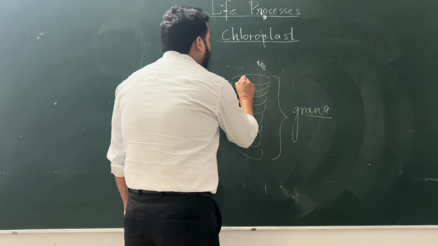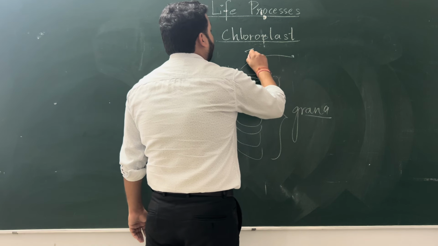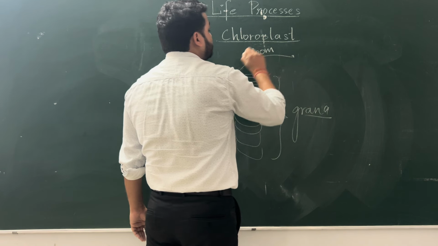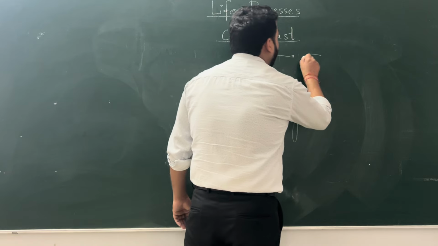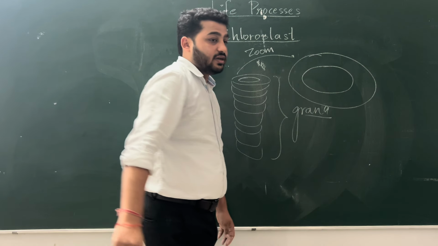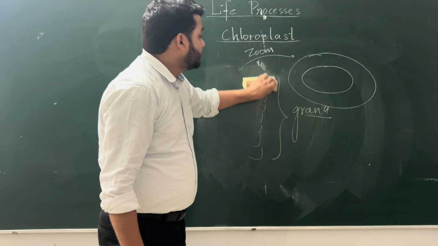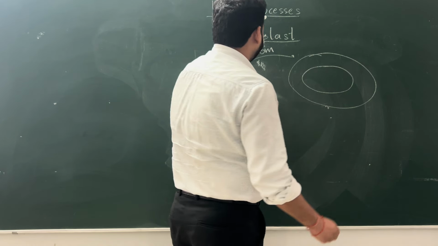Right? So the capturing of light and conversion happens in the thylakoid. This is thylakoid, right? So the first two steps occur in thylakoid.